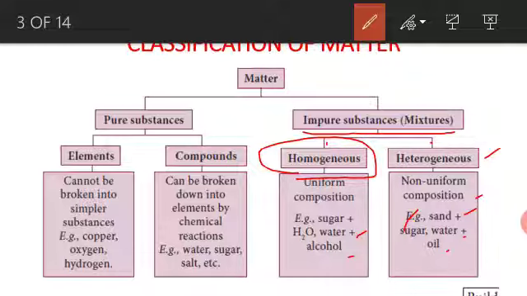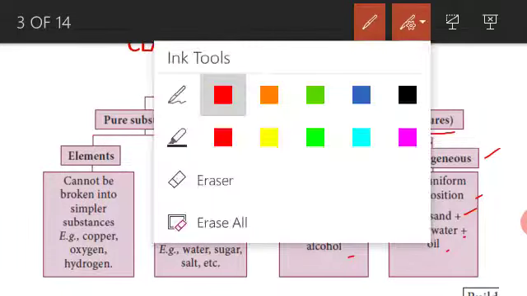Matter is classified into two major types, the pure substance and the impure substance. Pure substance is again divided into two types, the elements and compounds, and impure substance is classified into homogeneous and heterogeneous substance.